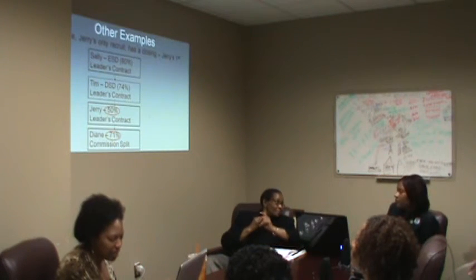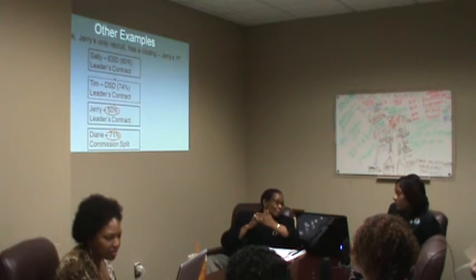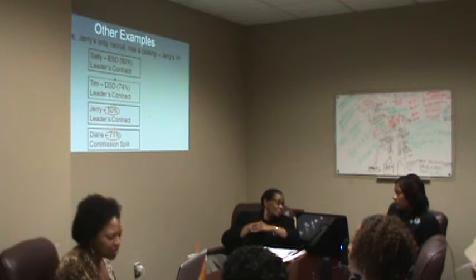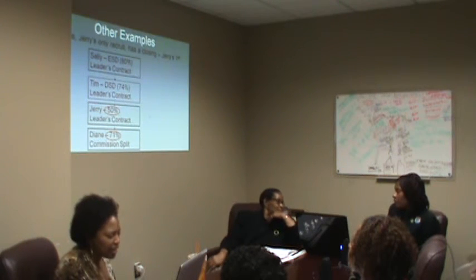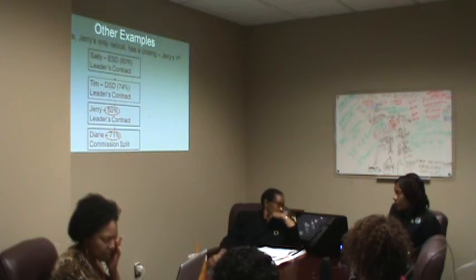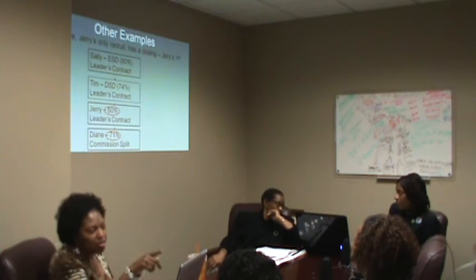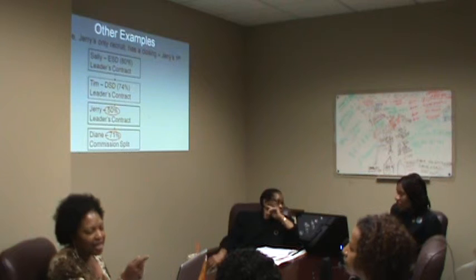Let's take a look at another example. Diane, Jerry's only recruit, has a closing. This is her first closing. Jerry hasn't had a closing himself, and Diane hasn't had a closing. This qualifies for now her first check. You have to do a deal yourself. Does Jerry's leader's contract require them to do a deal, or do you just need to do a deal?